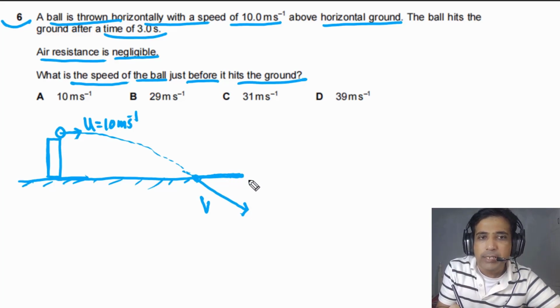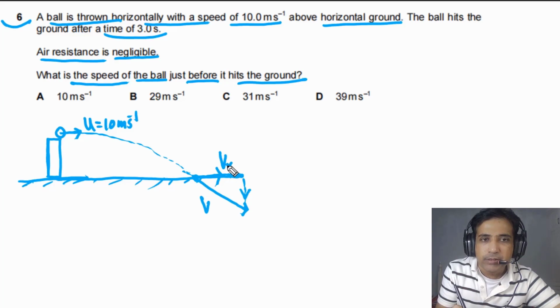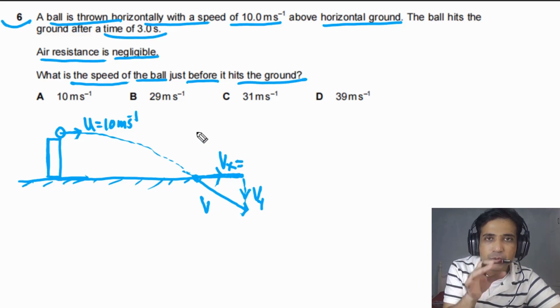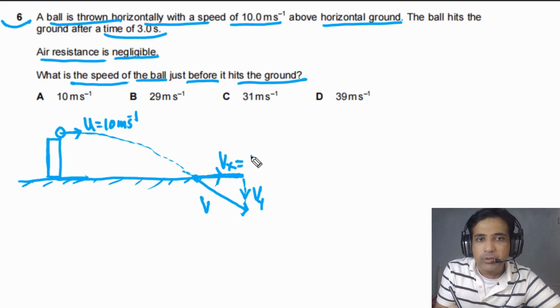So it has one horizontal component and one vertical component. We can say this one is Vx and this component is Vy. In this case, Vx is equal to the initial horizontal speed because there is no air resistance. It means there is no force acting along the horizontal, so the horizontal speed will not change. So the horizontal component of velocity is equal to 10 meters per second.